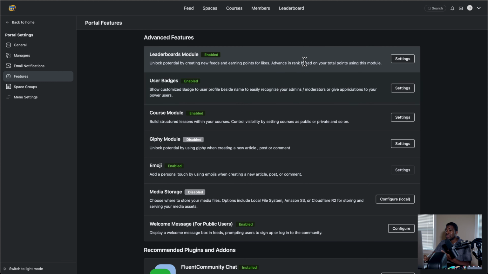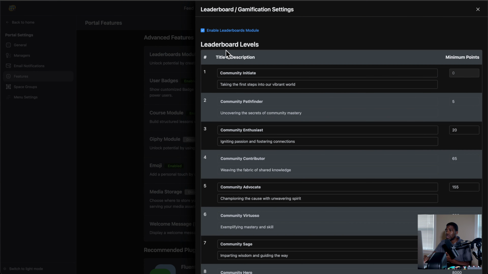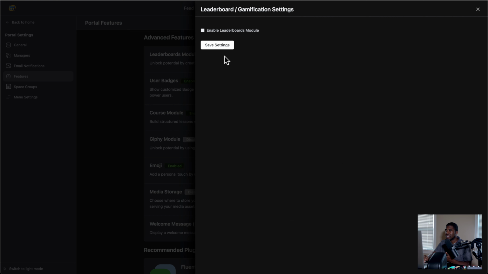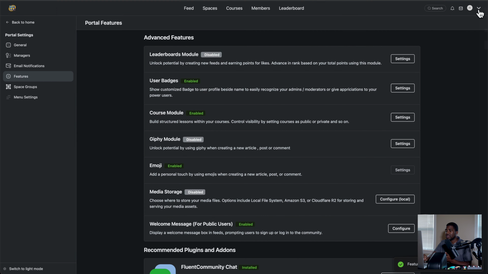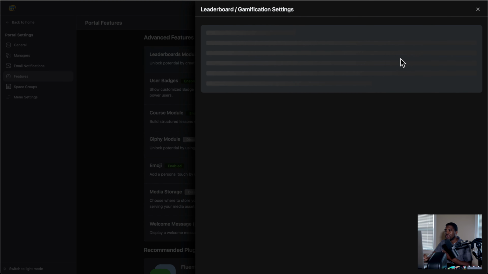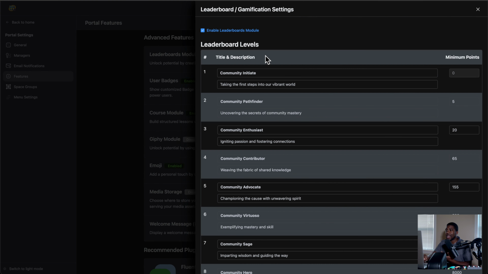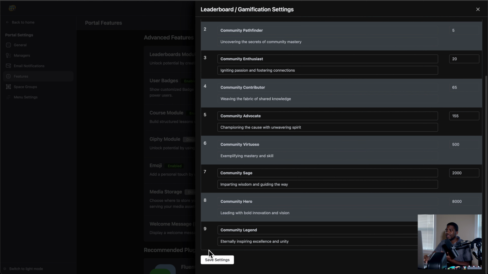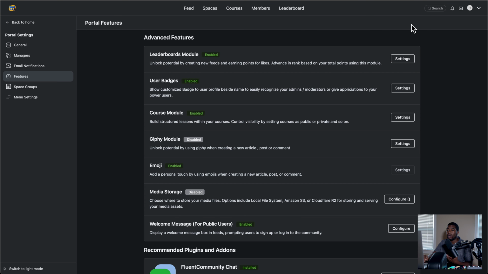And so we have the leaderboards module. That's where this comes in. If I turn this off, we should no longer see it in the settings here. And see, it's no longer there. So that's how easy that works. If you just check this box here and you click save, that's how easy it is to turn on and off some of the features.